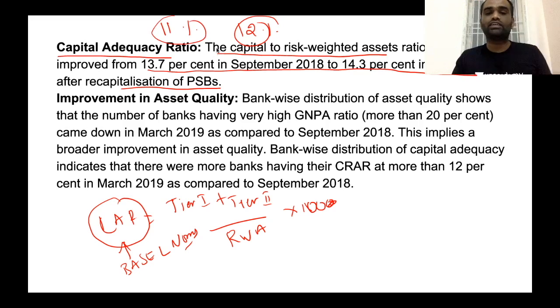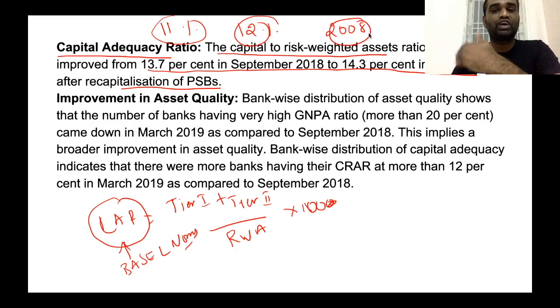Now, what is the reason why this capital adequacy ratio was set? After the 2008 financial crisis, Basel wanted to curb speculative investment that was taken by a number of banks, and also they wanted to reduce the number of risk-taking ventures. So to avoid all these things, this particular provision was introduced, capital adequacy ratio.